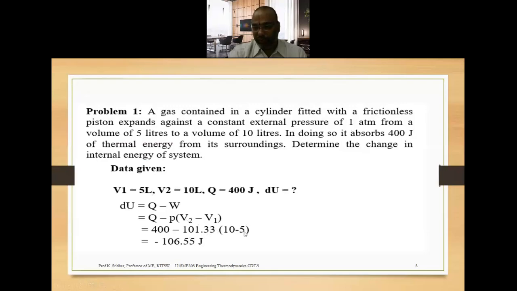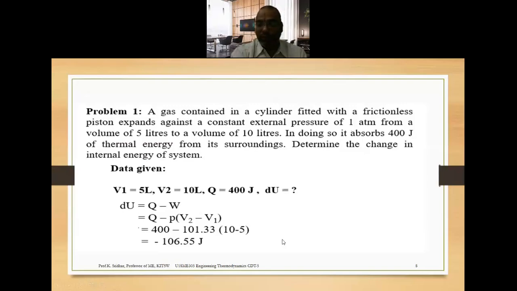That is to compensate the units, because always you have to take the value in meter cube, not in liters. And similarly, the pressure is given in atmosphere, but you have to convert it to Newton per meter square. By doing so, we obtain the internal energy change as 106.55 joule. That is a decrease, so the negative sign is there. There is a decrease in the internal energy, 106.55.